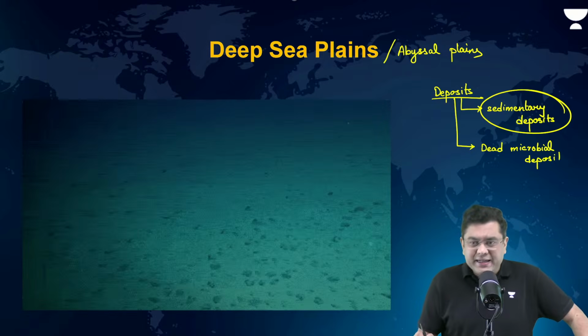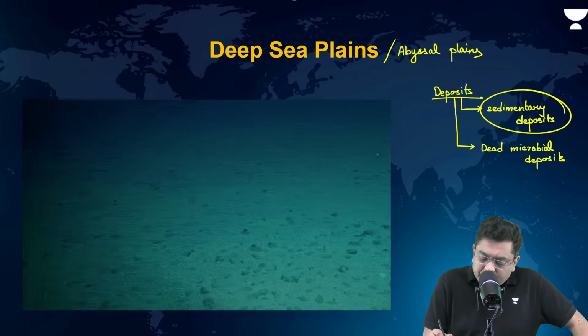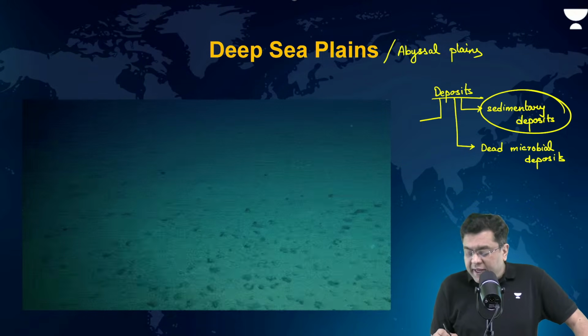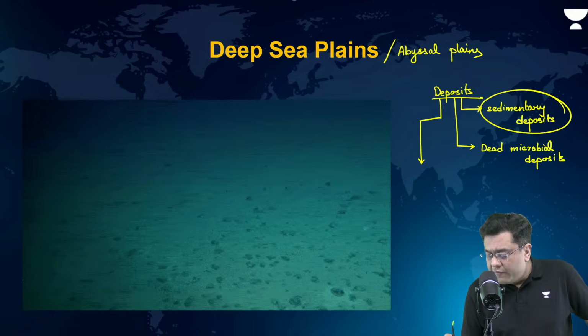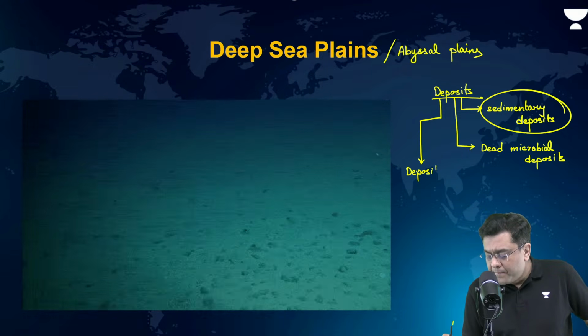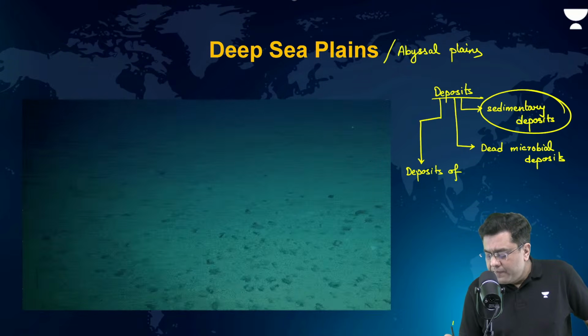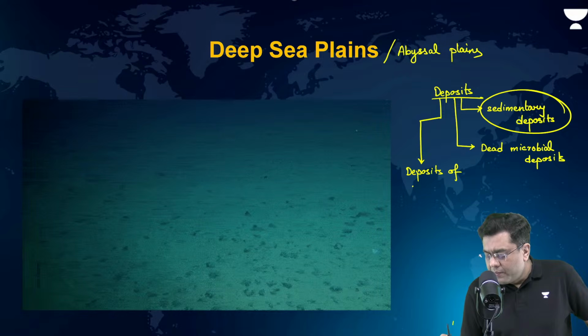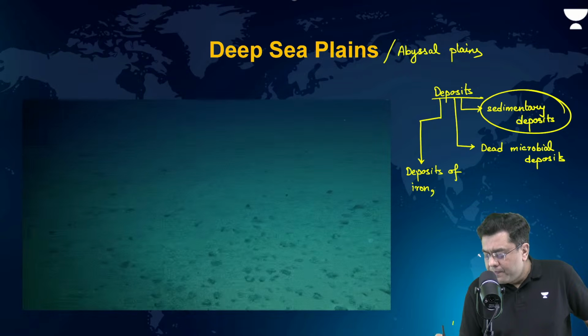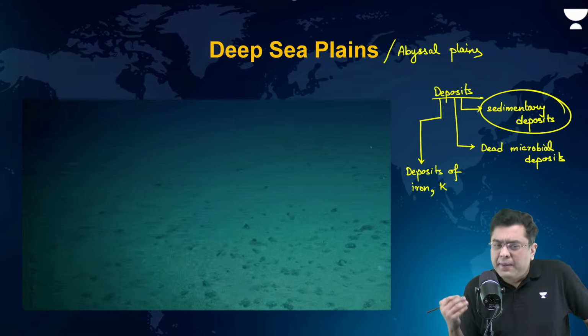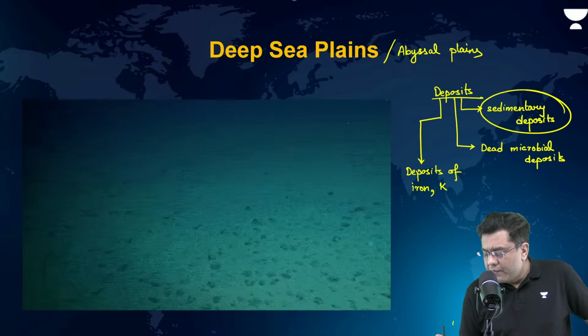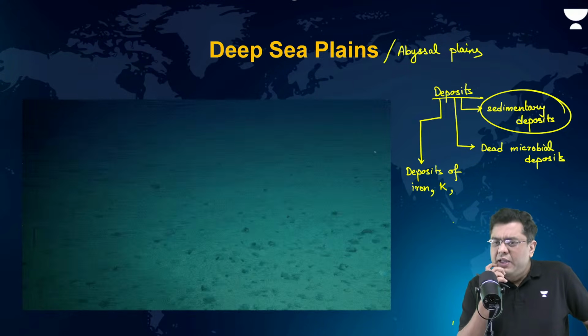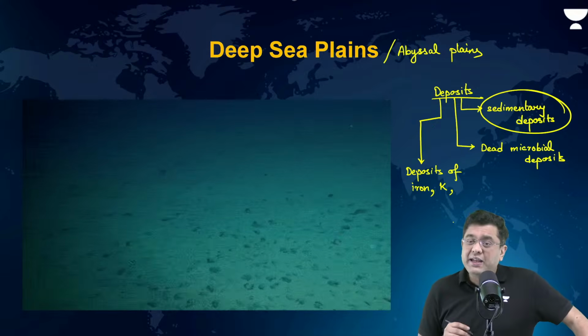And then after that, in large numbers, huge numbers, you will find deposits of iron, potassium, right? Some silicates, very little amount, however. So these kinds of deposits will be found in large number.